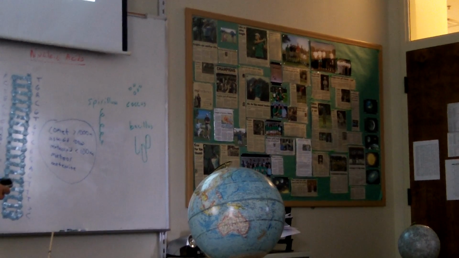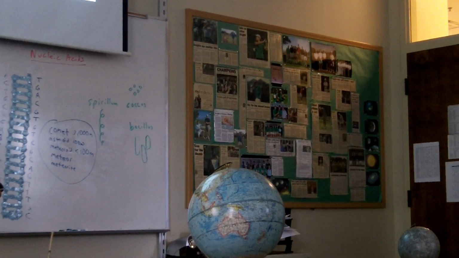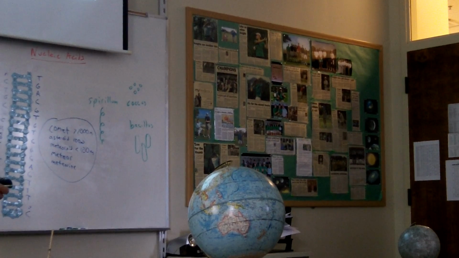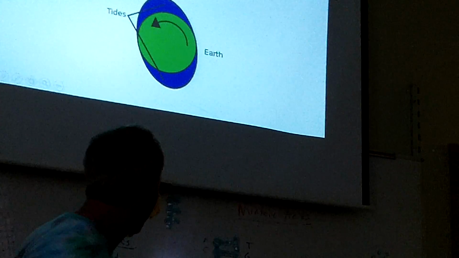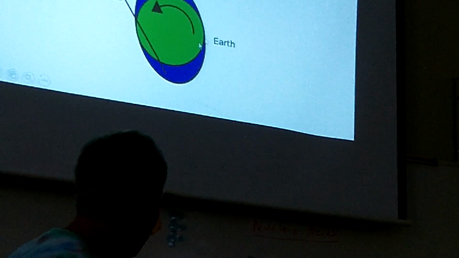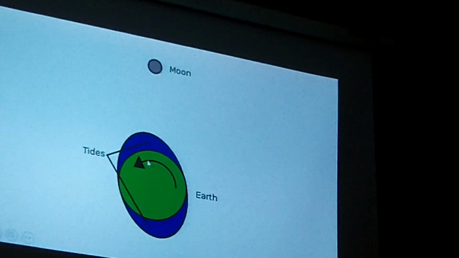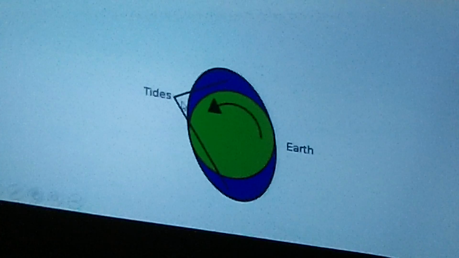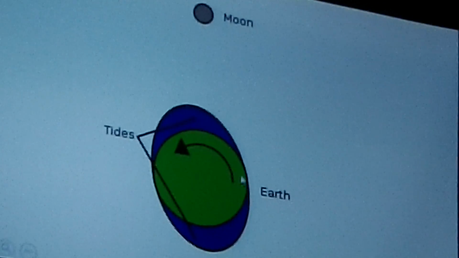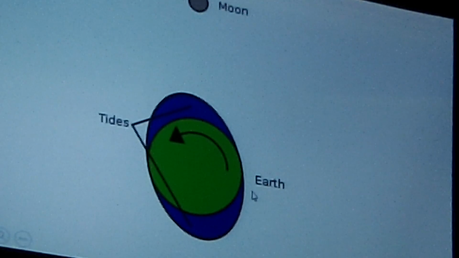And what happens, the moon is pulling on the bulge, pulling it backwards. The gravity of the moon pulls on the bulge a little bit, pulls it this way. And there's friction. The Earth is trying to turn that way, but the moon is pulling on the tidal bulge kind of backwards. And it slows down the Earth's spin.